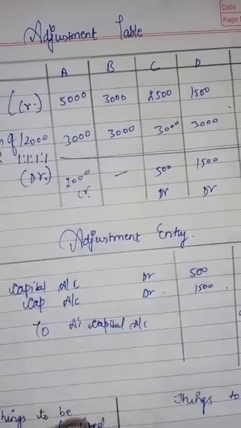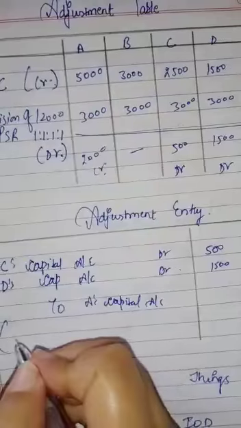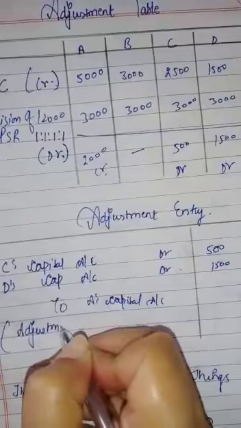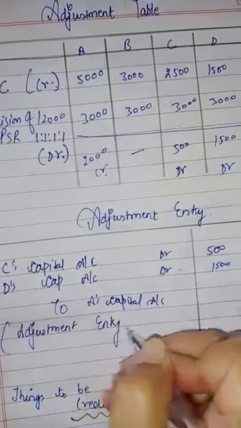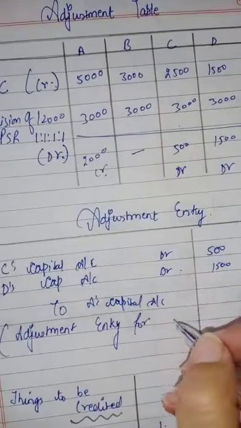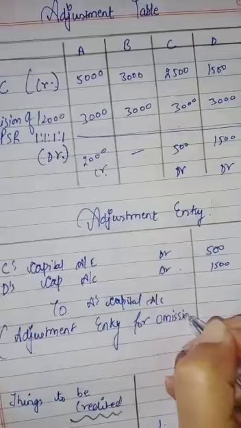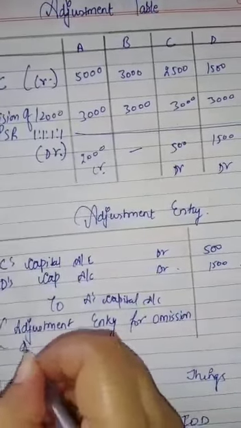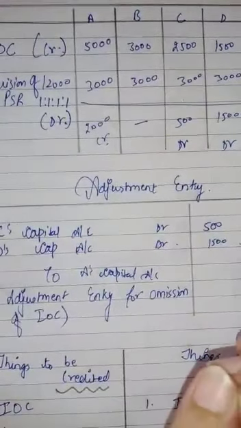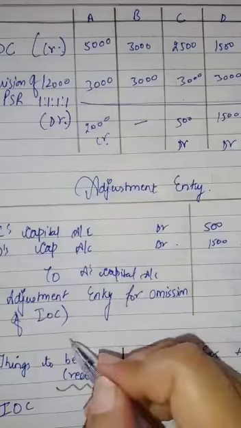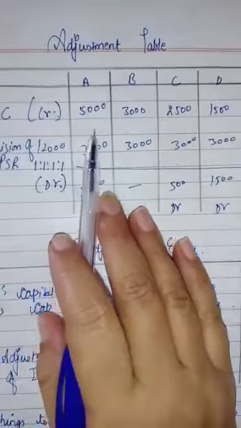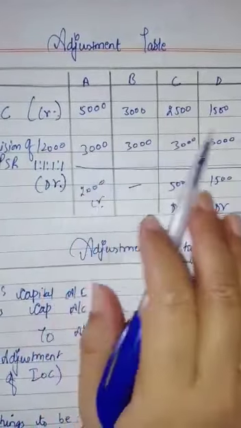Now the very, very important thing which students ignore: you have to write the narration. Adjustment entry for omission of interest on capital. Omission means we have forgotten something. Adjustment entry for omission of interest on capital. We have just forgotten the interest on capital, and now we have given. Have a look again. We have forgotten to credit interest on capital, so we will do it now.